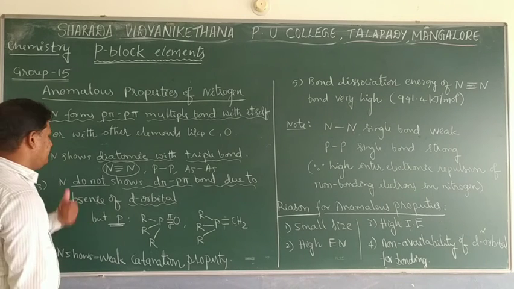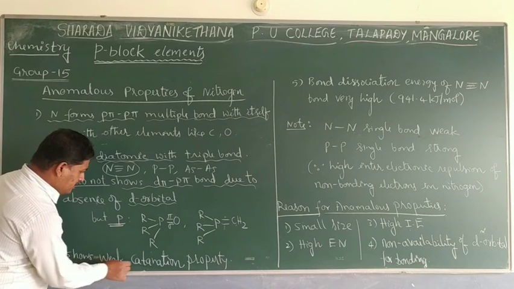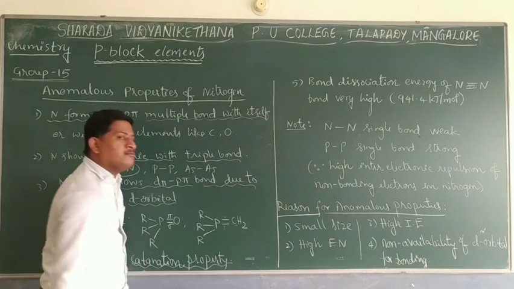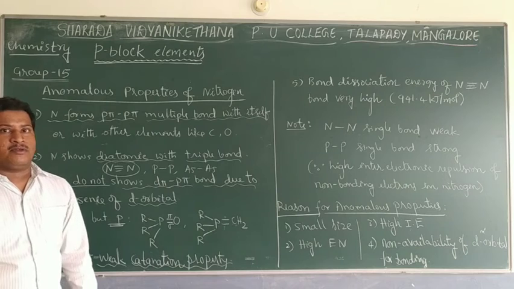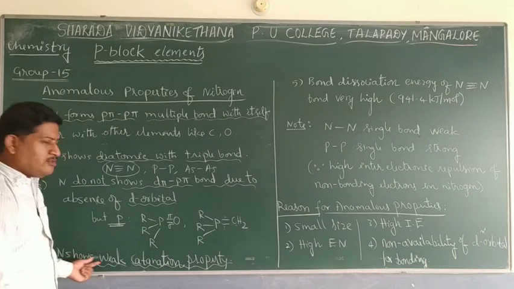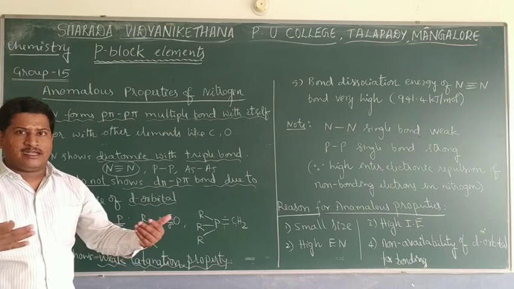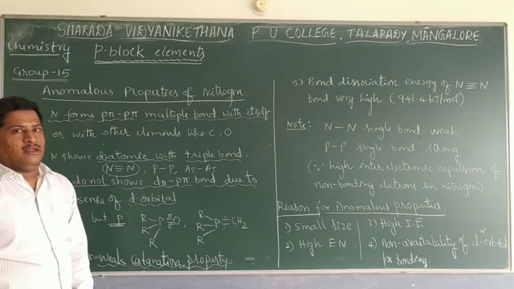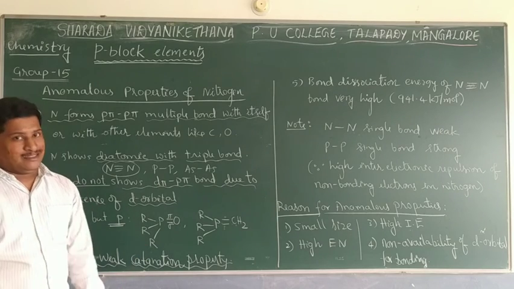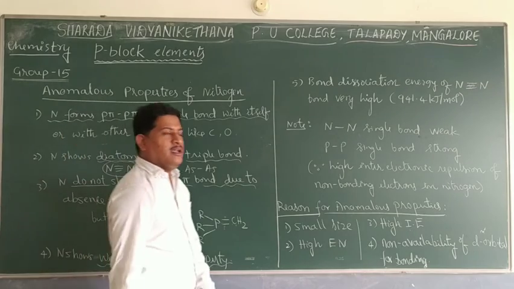That is the reason. And the fourth property is nitrogen shows weak catenation property, but others can show catenation property more. Catenation means tendency to form long chain. Here nitrogen can combine with nitrogen with only 2 elements. 2 nitrogen can combine, but not 3, not 4. But others can show around 3, 4, 5 like that. So nitrogen shows weak catenation property, but other elements show higher catenation property.